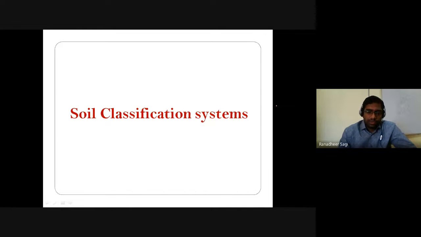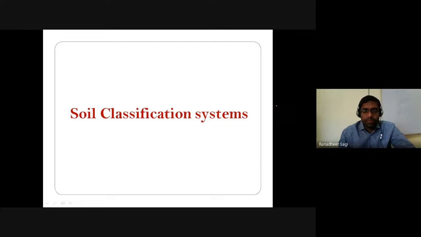So in the last class, we were discussing the different soil classification systems. We have understood what is meant by a soil classification system, what is the necessity of soil classification, and what are the different soil classification systems based on which we'll be classifying the soil. We started talking about the Unified Soil Classification System, where we discussed in detail how we classify the soil. And in today's class, we'll be mainly focusing on what is called the Indian Standard Soil